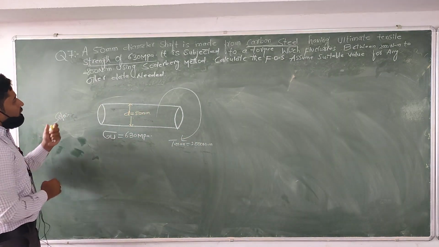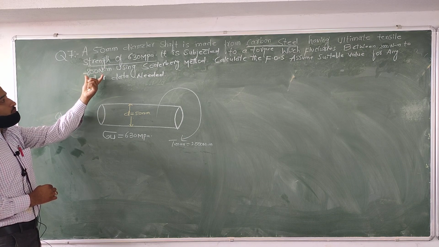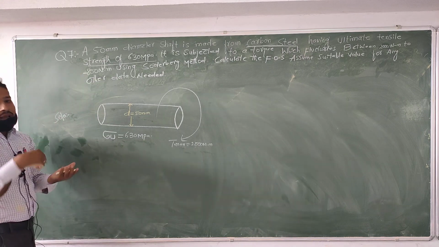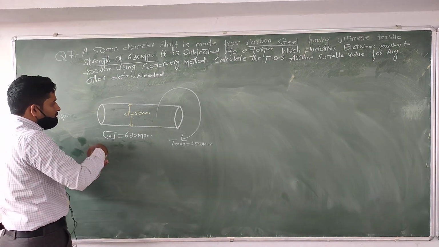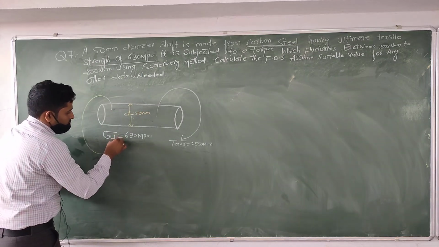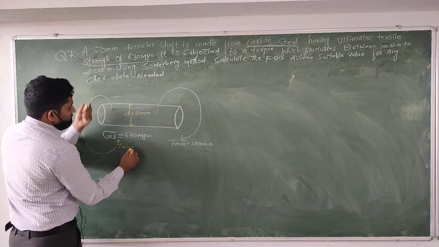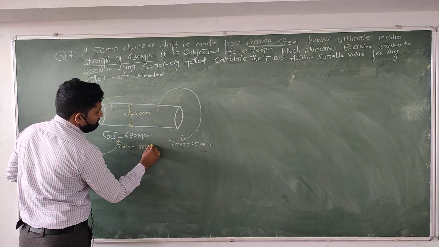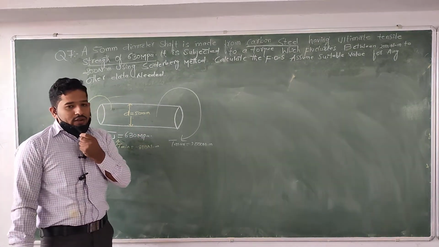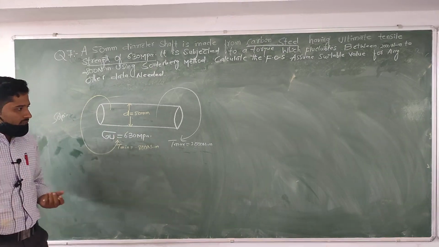The other torque, minus 800 Newton meter, means it rotates in the anti-clockwise direction. So T minimum is minus 800 Newton meter. With the help of the Soderberg method, we need to find the value of the factor of safety.